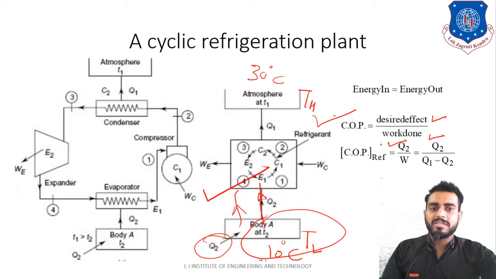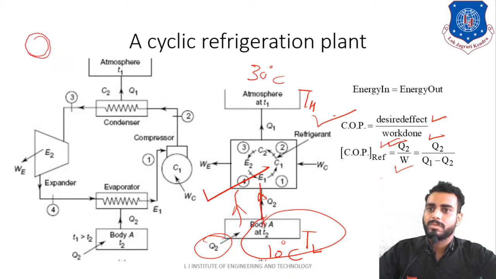Now, this is our desired effect Q2 divided by work done, that is W. Now what is work done? In order to understand the work done, we have a block diagram. Let us say this is our refrigerator, I am writing ref over here.